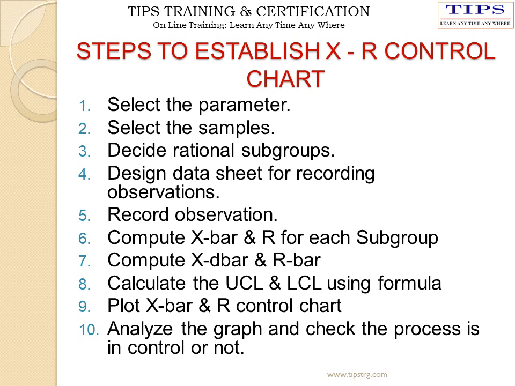Record the observations. Compute X bar and R for each subgroup. Compute X double bar and R bar. Calculate the upper control limit and lower control limit using the respective formula. Plot the X bar R control chart. Analyze the graph for different patterns and out of control limits and check whether the process is within control or not. Based on the analysis, take the corrective actions.